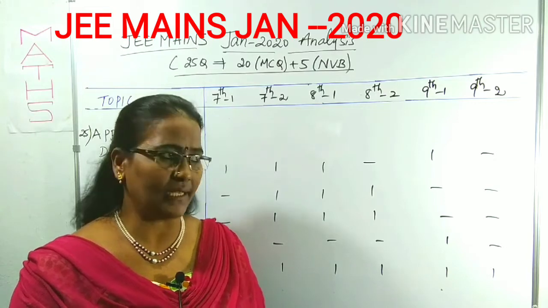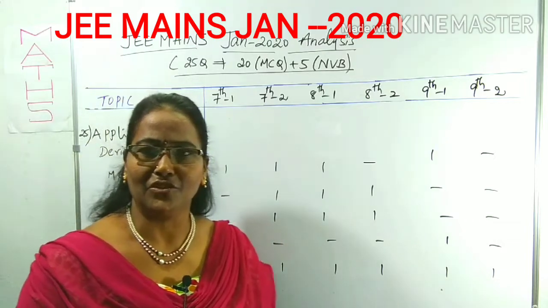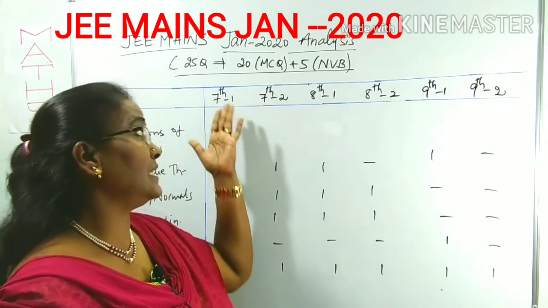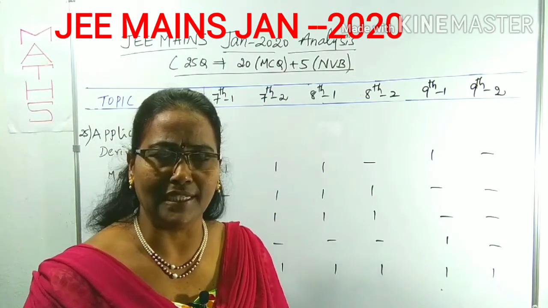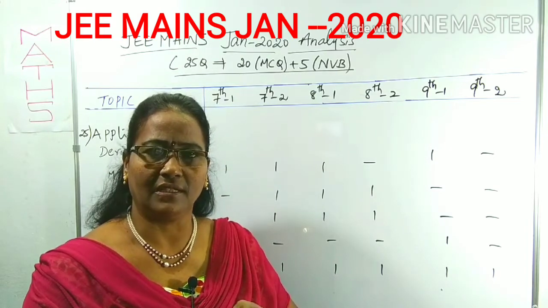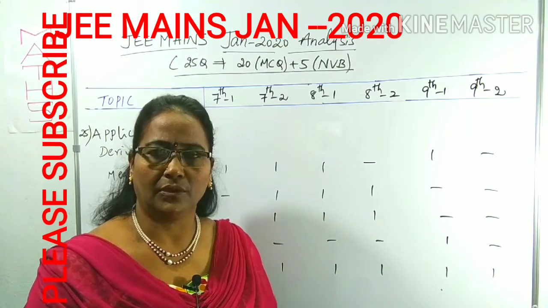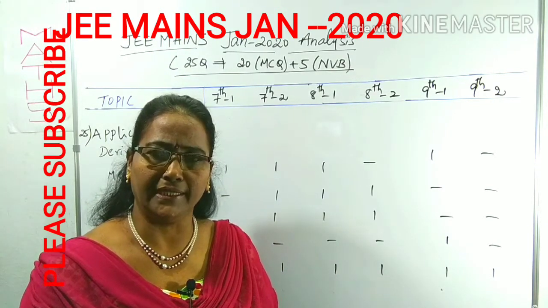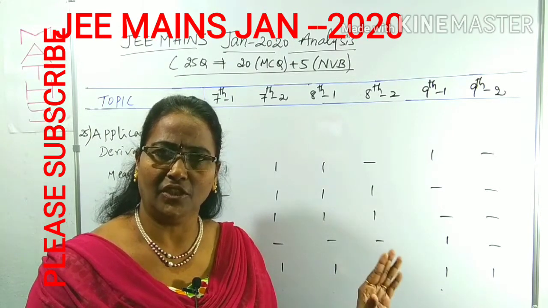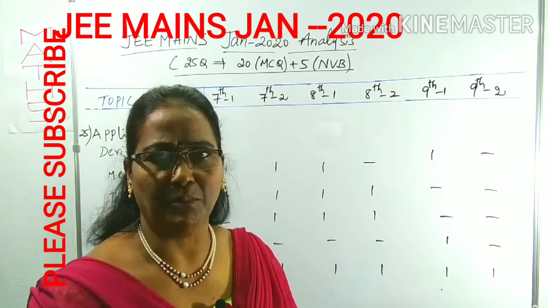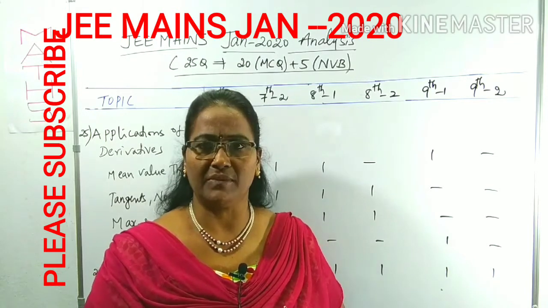So these are the various topics of maths in the 2020 analysis, 25 questions, with 20 multiple choice questions and 5 numerical value based questions. From 2019 onwards there is a completely online system, no offline. From 2013 to 2018 there was offline as well as online, but most of them preferred offline, more than 80%. Now it is completely online, with a shift system, nearly three days, 2 shifts daily.